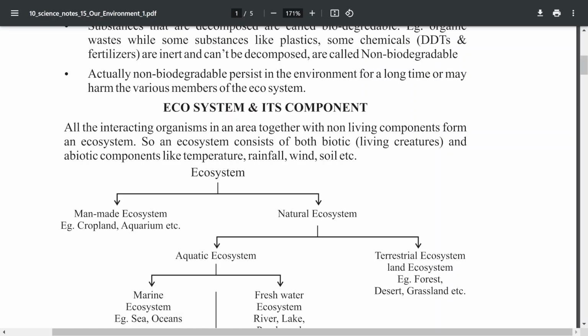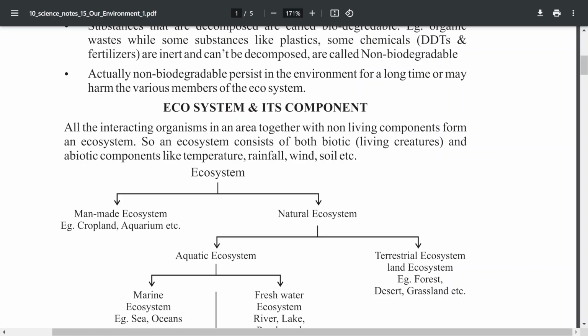For example, if man goes there, they will pollute it, so that process will be very tough. They will produce a large number of wastes that cannot be degraded. For example, in the river bed, many plastics are thrown in the river. Once the flood comes, it accumulates in the bridges, so the water can't travel there. Due to that, the flood flows to some other place and destroys a lot of vegetation. So if any interaction is done by humankind, that area will be spoiled because of human beings only.